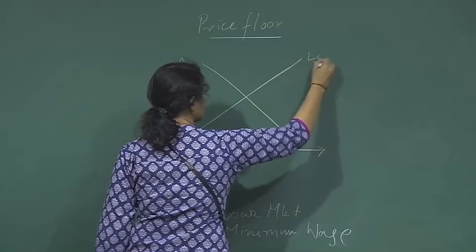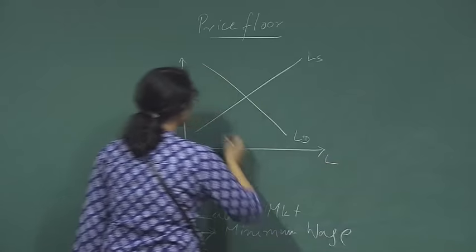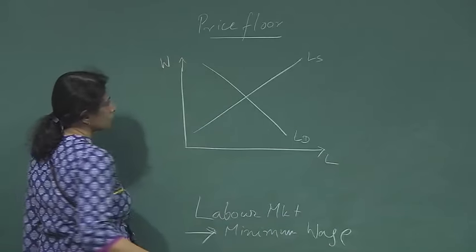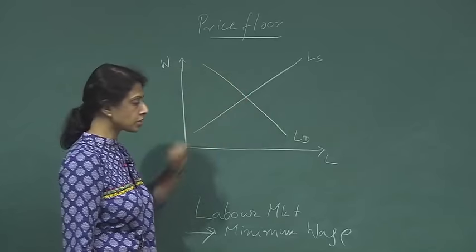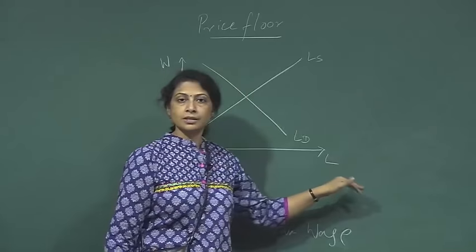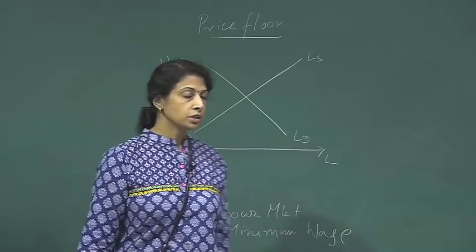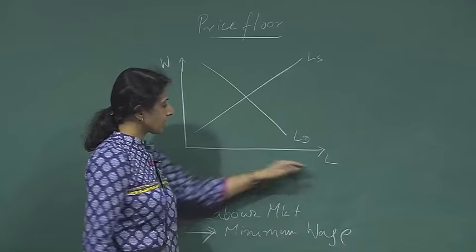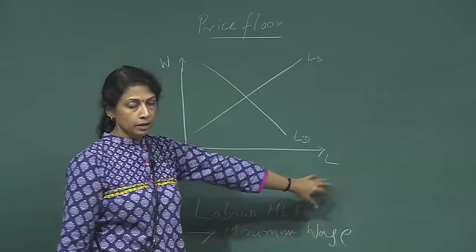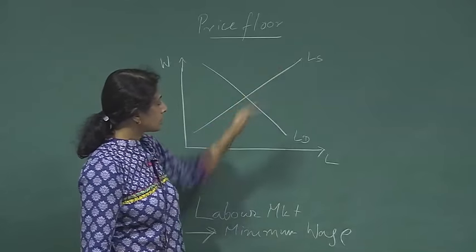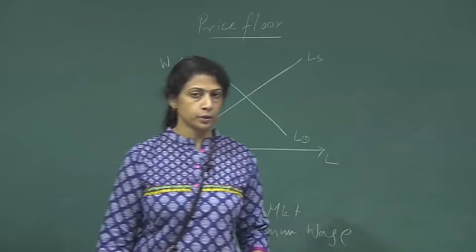So this is the labor supply and this is the labor demand, and this is the amount of labor, this is wage. It's basically the same framework of prices. The price of labor is nothing but wage, and quantity of labor is nothing but the number of people working or number of hours worked in a day. It can be in any unit. On the x-axis we have the labor supply or demand, and this is the supply curve of labor, this is the demand curve of labor.